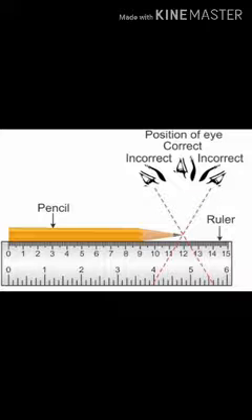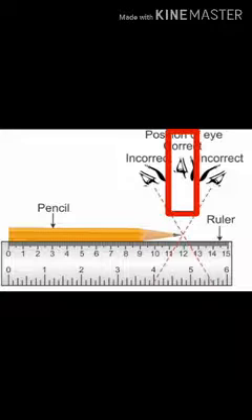This picture shows you how to measure the length of an object with the help of a scale. You can see here a pencil is being measured. One end of the pencil is kept at 0 and you have to read which number the other end coincides with. And while reading, the position of your eye also should be accurate. Otherwise, the reading will go wrong. Here, you can see this is the correct position of the eye. So, your eye should be perpendicularly above the other end of the object to take the correct reading.